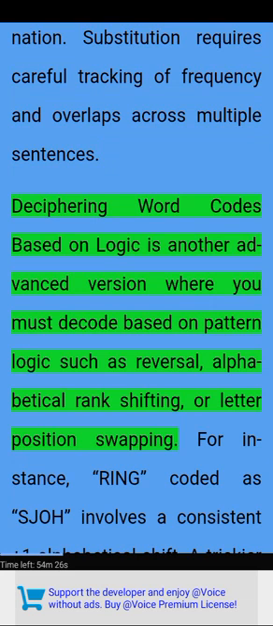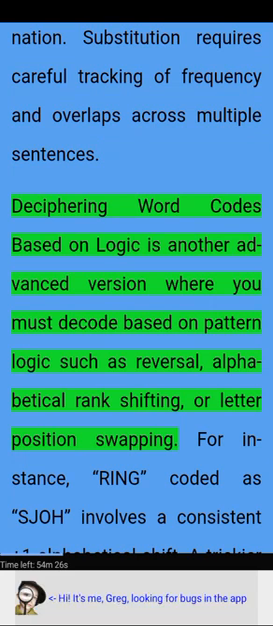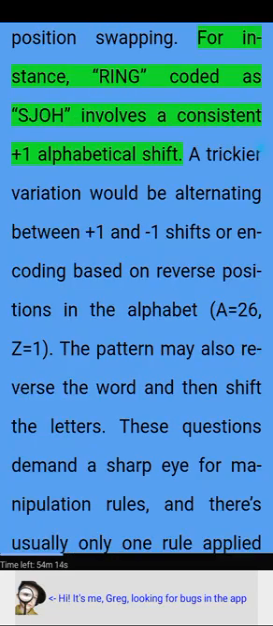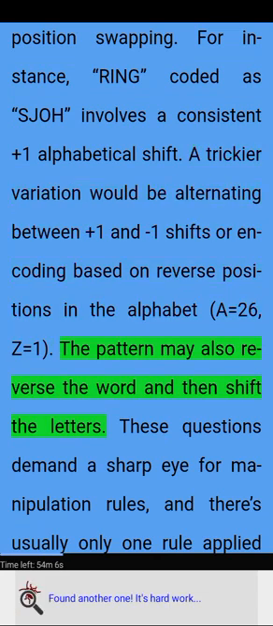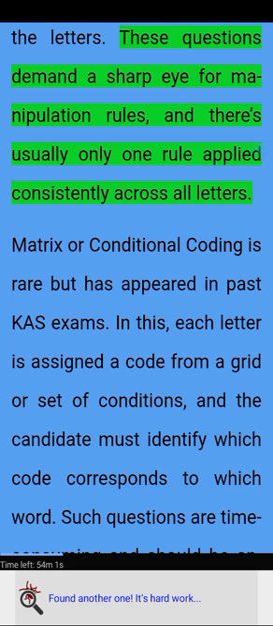Deciphering word codes based on logic is another advanced version where you must decode based on pattern logic such as reversal, alphabetical rank shifting, or letter position swapping. For instance, RING, coded as SJOH, involves a consistent +1 alphabetical shift. A trickier variation would be alternating between +1 and -1 shifts or encoding based on reverse positions in the alphabet, A equals 26, Z equals 1. The pattern may also reverse the word and then shift the letters. These questions demand a sharp eye for manipulation rules, and there's usually only one rule applied consistently across all letters.